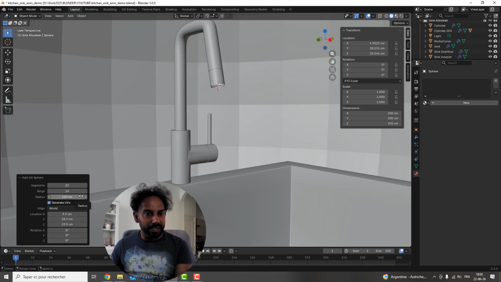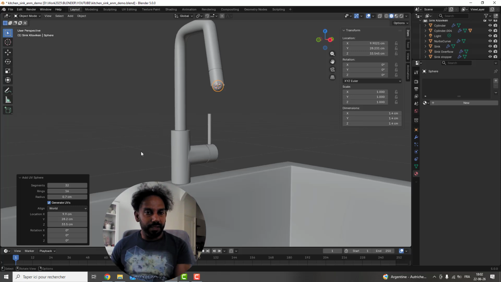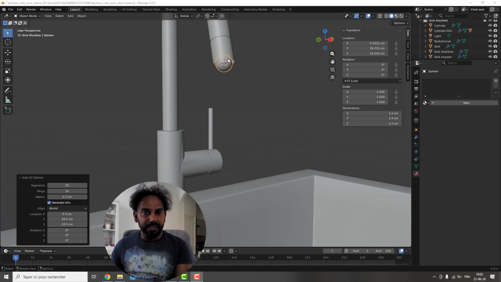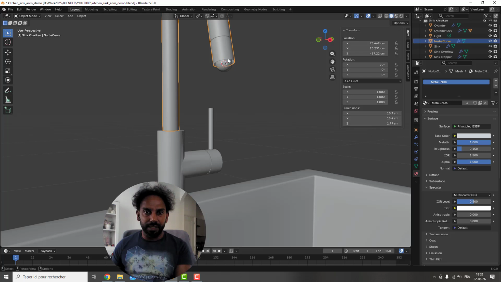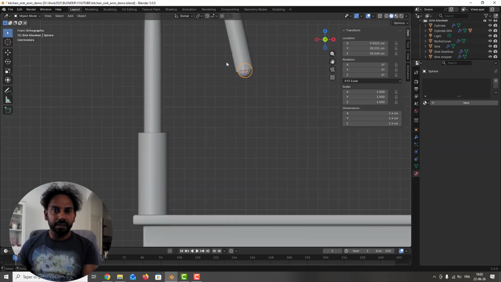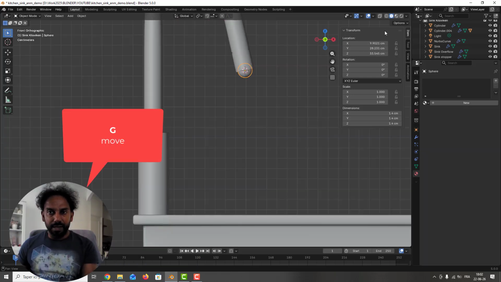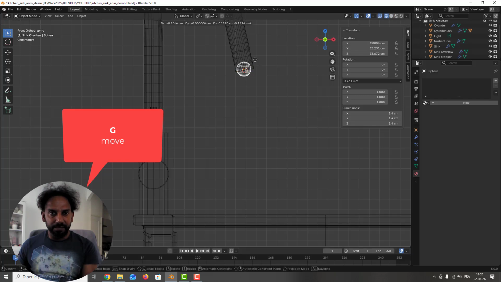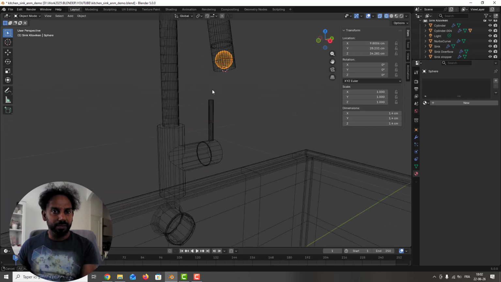It's really too big, so you can make that really small. So here I think 0.7 will be nice. You need some segments, so don't put too low segments here. We will move that inside, so I go here, I press G and I move inside like this. Okay, perfect.